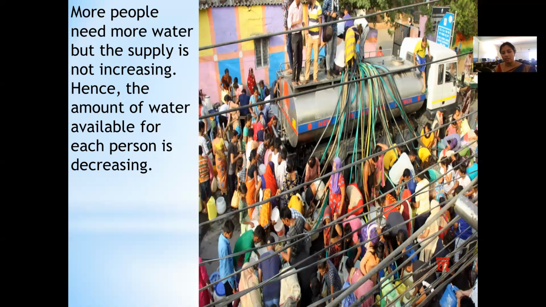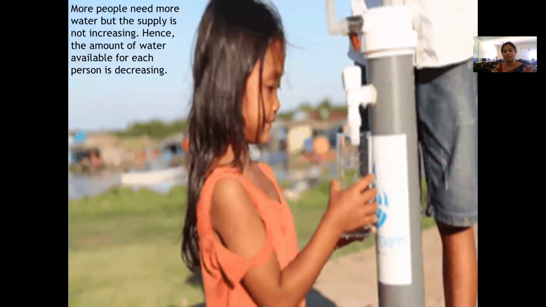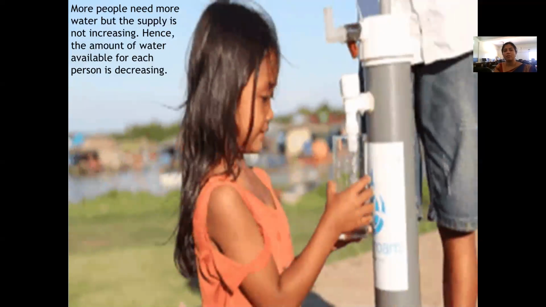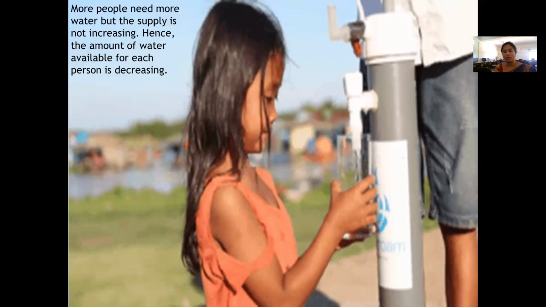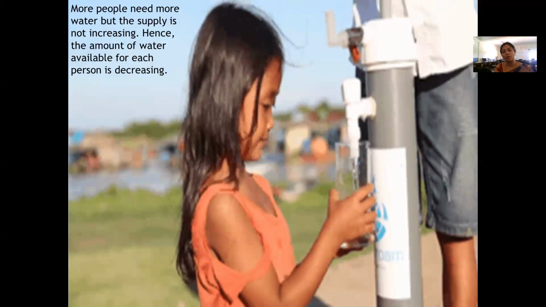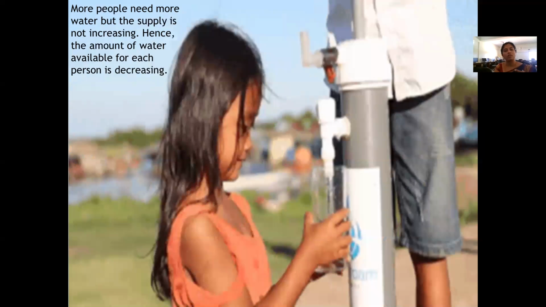But here what is happening, children? The water is still one pot, but the people are increasing. Then it is really difficult to survive with only a limited amount of water. So the water level is getting decreased. More people need more water, but the supply is not increasing, as I said. So hence again, the amount of water available for each person is decreasing, correct? One pot you're surviving for a few days, but if there are more people, your one pot will get finished in one day itself. The next day you need extra water for yourself and you're not getting it.